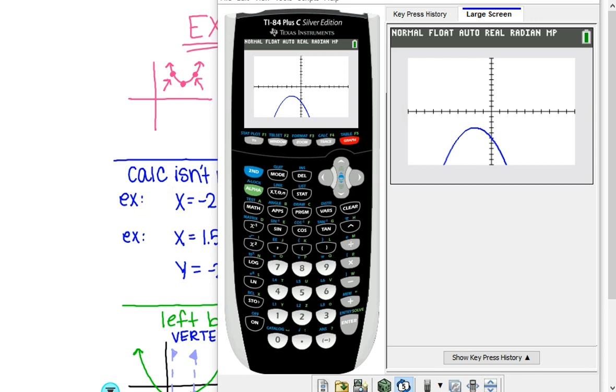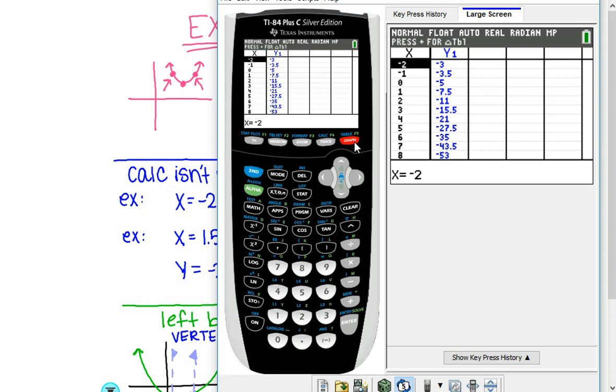Now, for the other 2 points, what I would do is go into my table by going to second graph, and I would find that vertex point, which in this case, the vertex is here at -2, -3. So I would just pick 1 point above it and 1 point below it. So I would plot the point maybe -4, -5, and 0, -5.